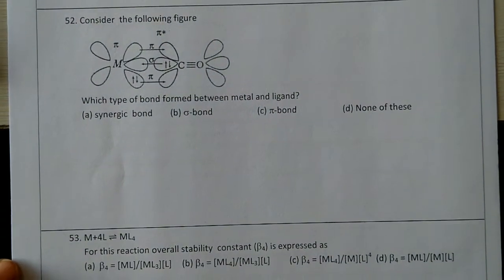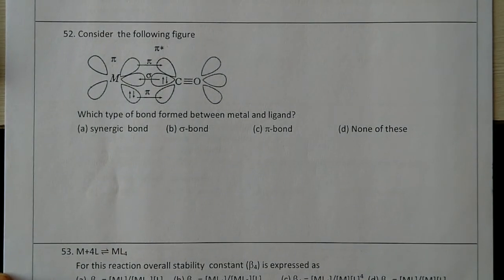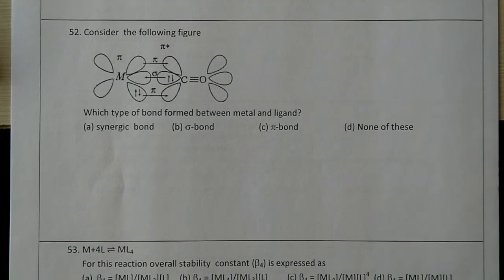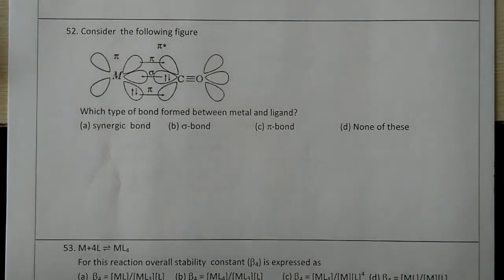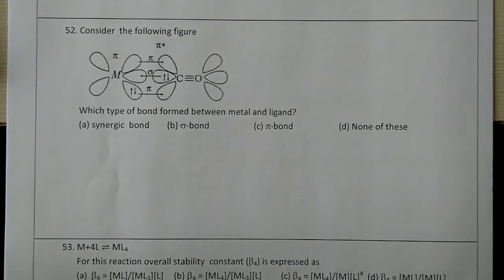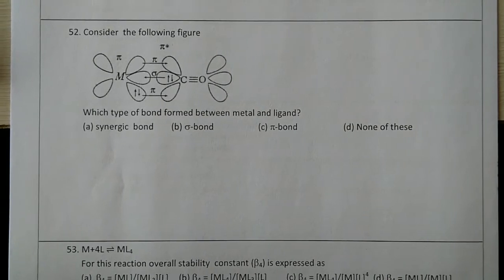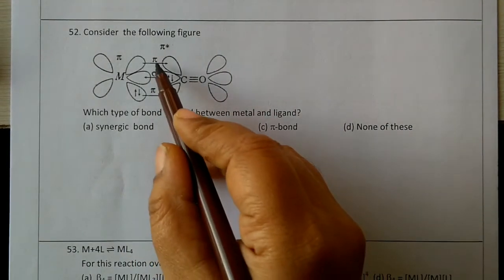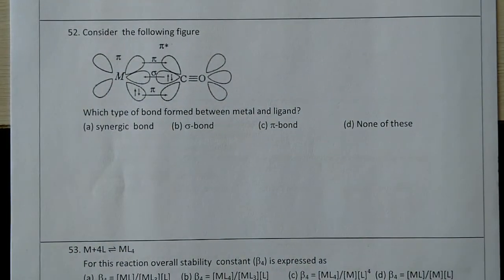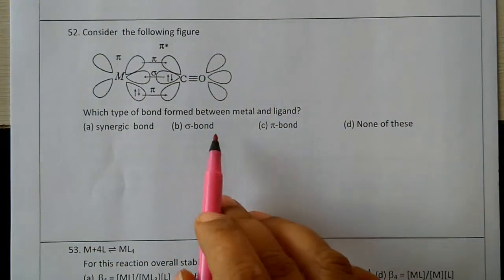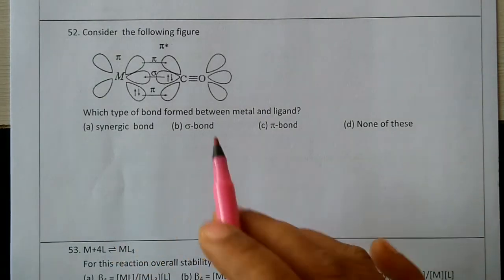Next one. We have the next question: consider the following figure. In that figure, what type of bonding between metal and ligand is there? That is the question. You can observe there the sigma bond is present as well as the pi bond. So both the bonds are present, so we can say that it is a synergic bond.